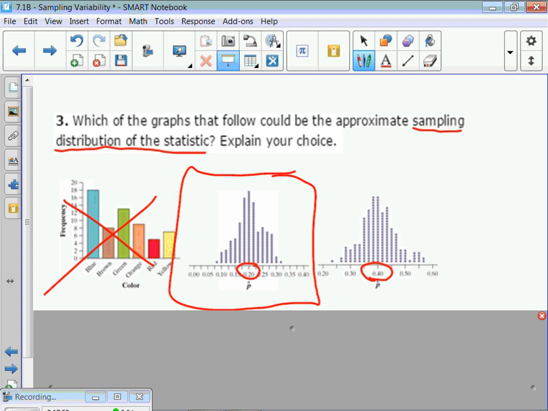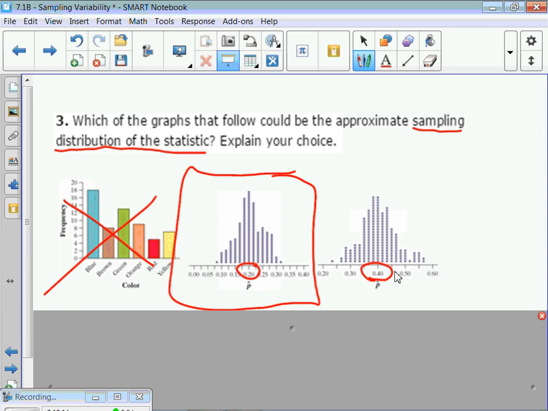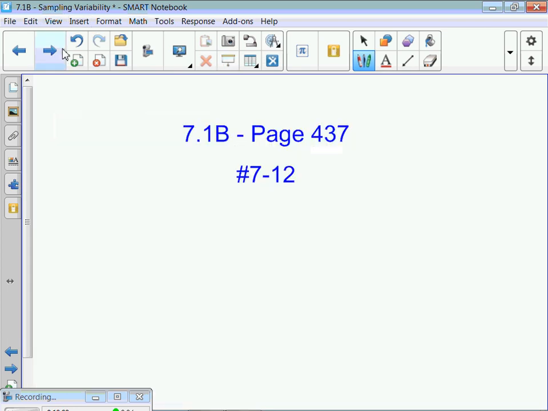Grace? So, what if it's like we're trying to find the, that's just their guess? That's fine. What if they're truly wrong? Oh, yeah. So this is probably the answer. When you start getting to stuff like you actually take this many, then you can say there's evidence that there's really more than 20% in the bag. Yeah. For now, pick the one that matches. Okay. And that is it, you guys. 7 through 12.